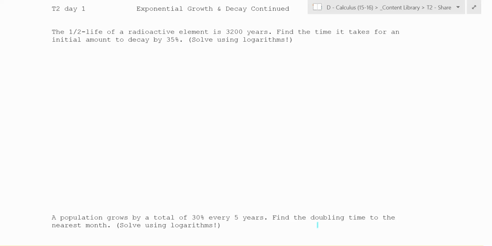Find the time it takes for the initial amount to decay by 35%. Decay means not grow, it means the opposite of grow, it means go down by 35%. So however much you start with, how long will it take to decrease by 35%? We're going to do a bunch of math to get the exact answer, but you can give me a range. It's going to take some time, but it's not going to take longer than 3,200 years. Because if you go 3,200 years, how much decay would you have? 50%. So it's going to be less than 3,200 years.